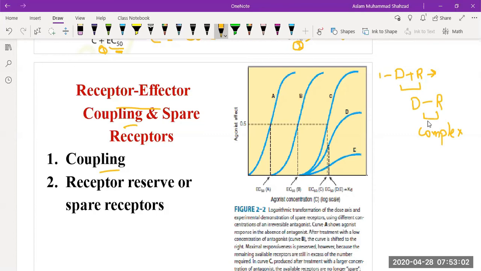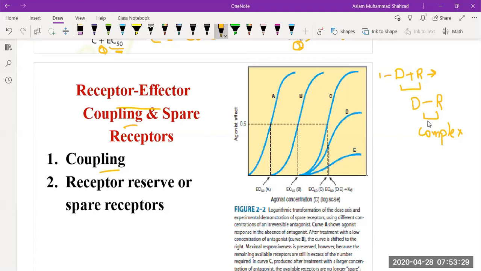For example, when the receptor is ion gated, what happens? When the drug binds with the receptor, it changes the size, and maybe the receptor becomes such that it allows a drug molecule to go inside.